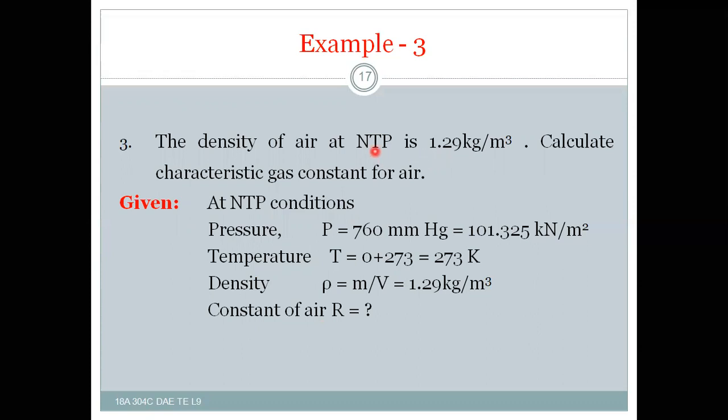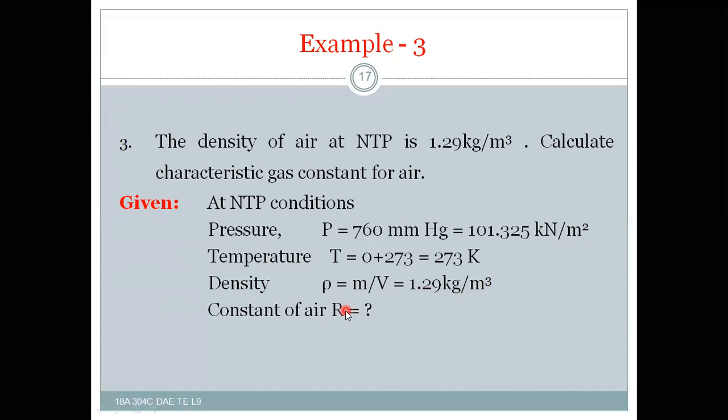Temperature, pressure and rho are there for us, and P is equal to rho RT. Density m by V is equal to 1.29 kg per meter cube.